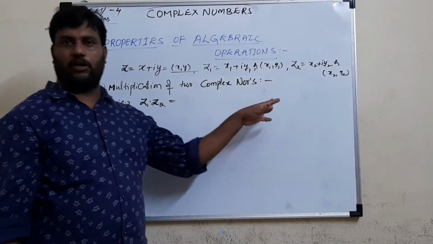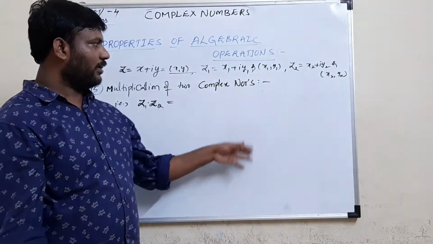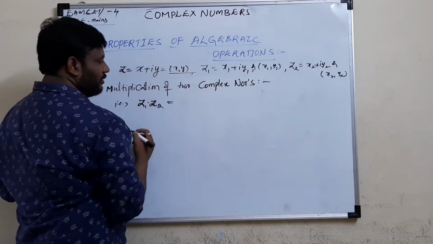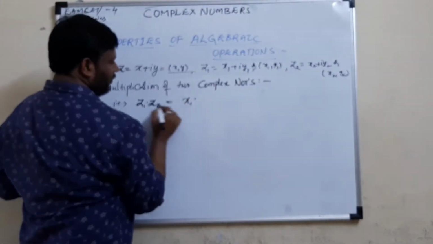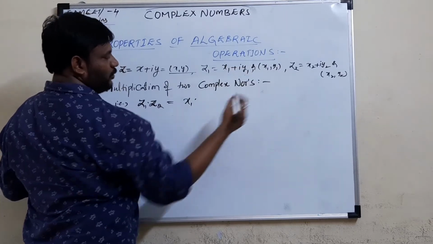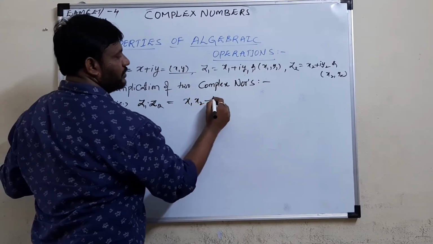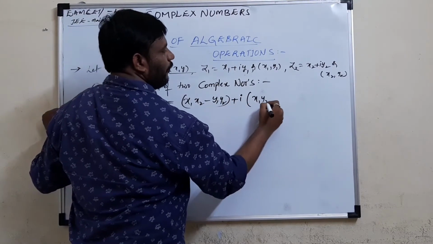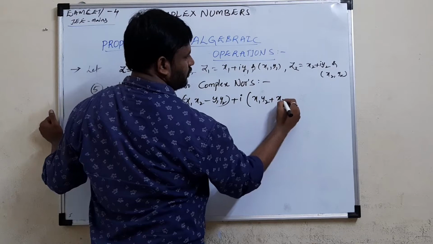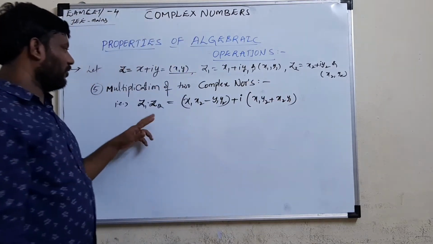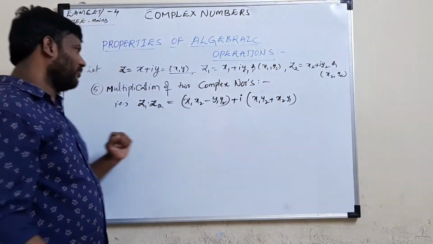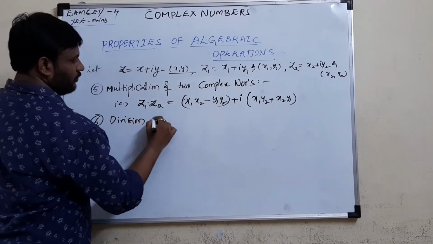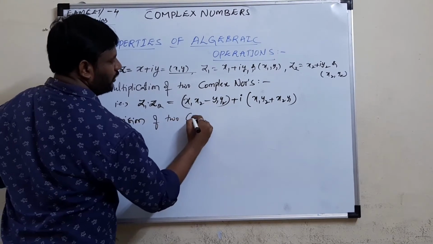Students, we have seen how we multiply two complex numbers. If you want to remember the formula, z1 into z2, with z1 as x1 y1 and z2 as x2 y2, is x1 x2 minus y1 y2 plus i into x1 y2 plus x2 y1. This is the formula for multiplication of any two complex numbers. You have to remember the formula. Similarly, now we go for division of two complex numbers. How do we divide two complex numbers?